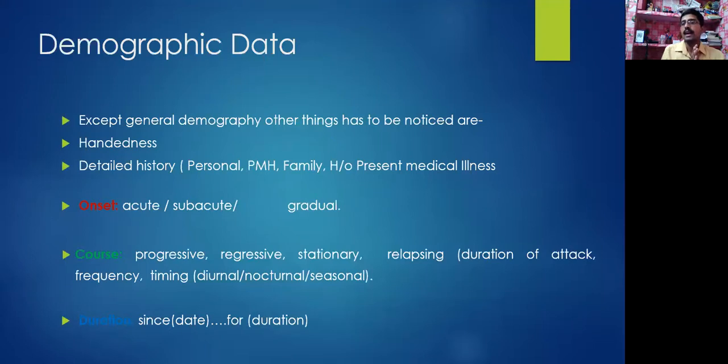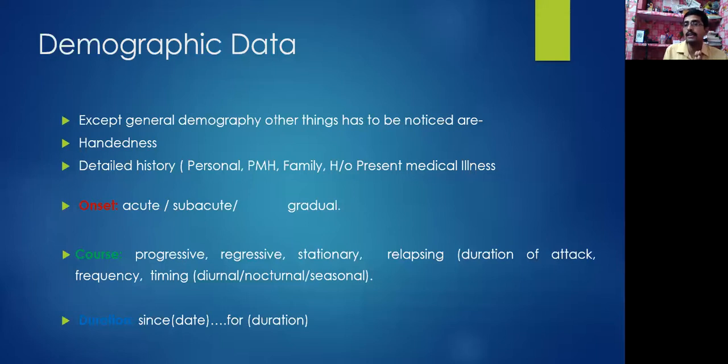First, the demographic data. We'll ask the patient the name, age, father's name, gender, date of birth, and occupation; all these things have to be mentioned. We should definitely concentrate on handedness, as that will tell you about the dominant hemisphere. We should take a brief history of sleep, because in most chronic and neurological illnesses, sleep is affected. And if there is some illness or deficiency of sleep, it can affect the mental state of the patient, and the mental state can cause psychological or neurological illness, either today or maybe later in life.